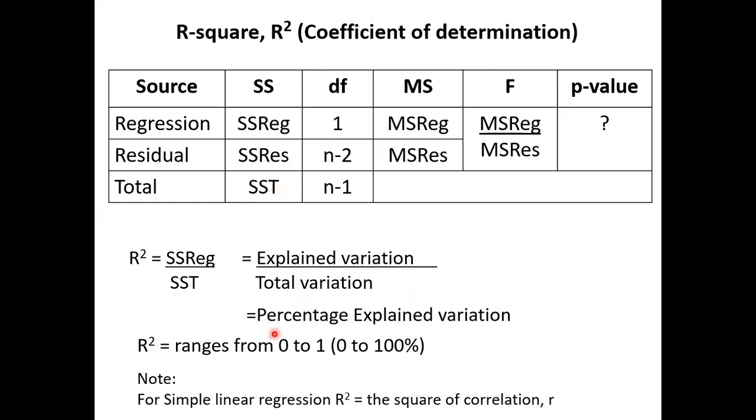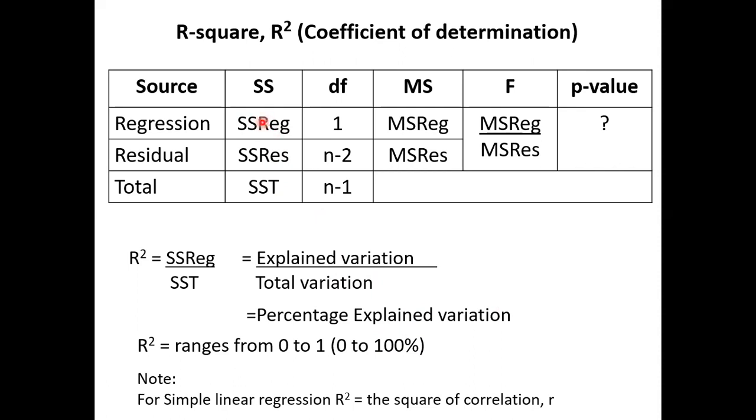It ranges from 0 to 1, converted to 0 to 100. So this is 100 units, this is 80 units, 80 over 100, that is 80%. So the variation is explained.